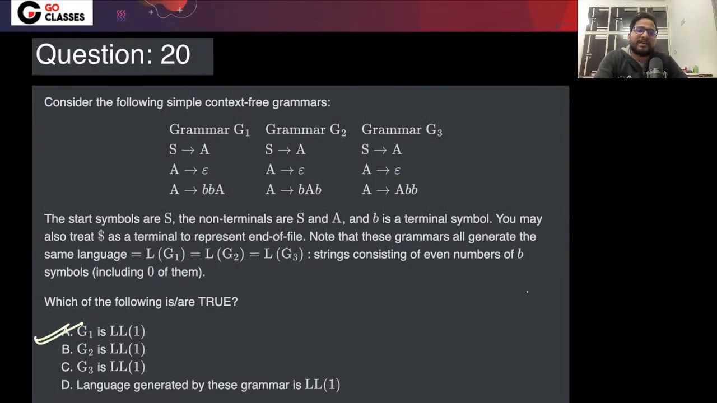Now the language generated by these grammars. So the language is fixed, right? I mean, all of them are generating the same language, right? So has anyone solved this correctly? Let me know. Anyone has solved this correctly about the language part? What is the language that these grammars are generating? What is the language? That is a regular language, right?